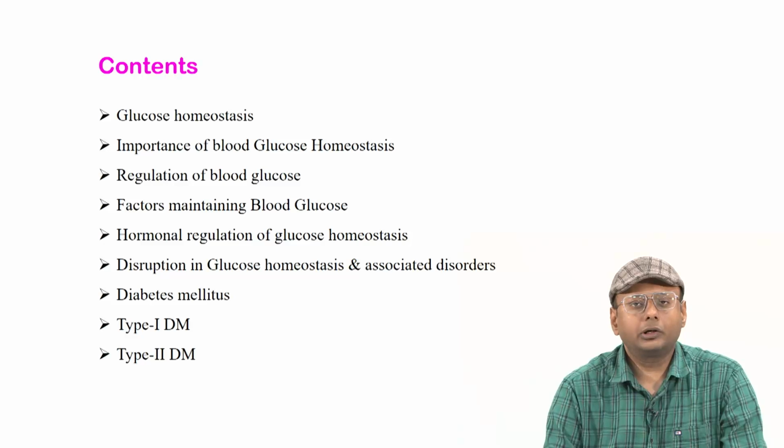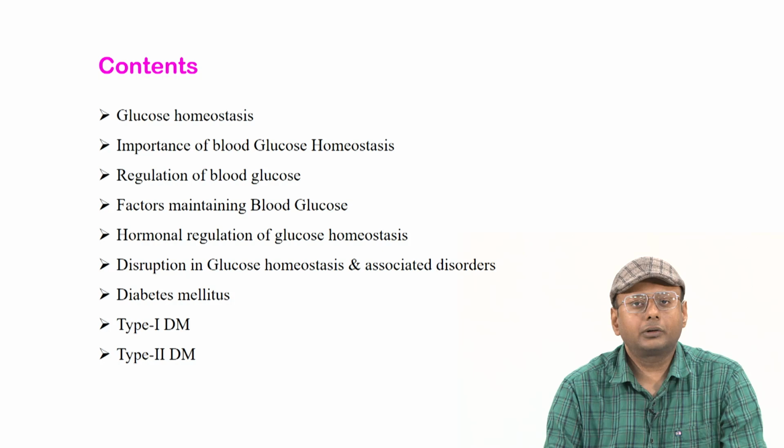So what would be the contents for this class? First we will see what glucose homeostasis is. Then we will discuss the importance of glucose homeostasis in the body. Then we will see the regulation of blood glucose and the factors maintaining it.